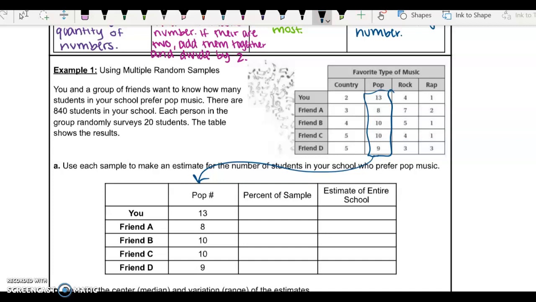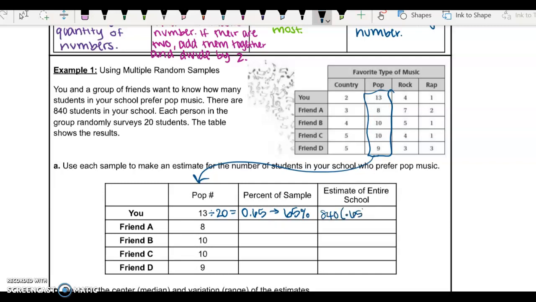So to do this, we see that 13 people that I surveyed, or who you surveyed, or whoever surveyed, said that they like pop music. And we said that this is out of 20 people. So we are going to divide that by 20. This gives us 0.65, which means 65% of the people that we surveyed like pop music.